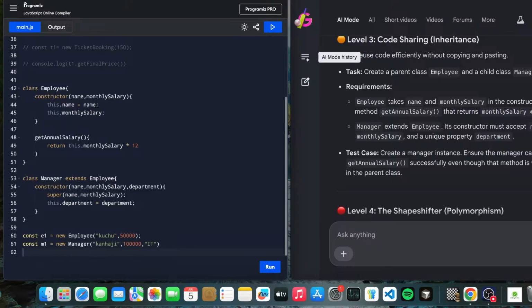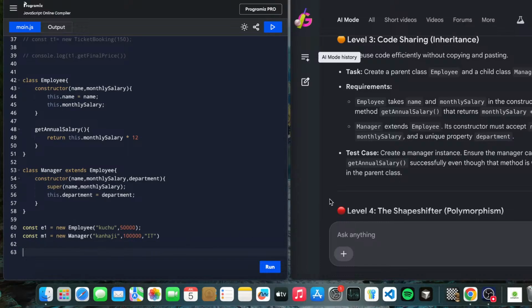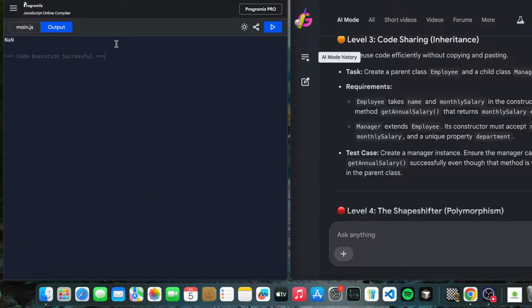IT department. Okay. What else we got? Let's test it with our test case. Let's call console.log to print m1. We are calling with m1. What do we have to call? Get annual salary. So here we are performing encapsulation, not encapsulation, sorry, inheritance. Let's see, does our inheritance work?